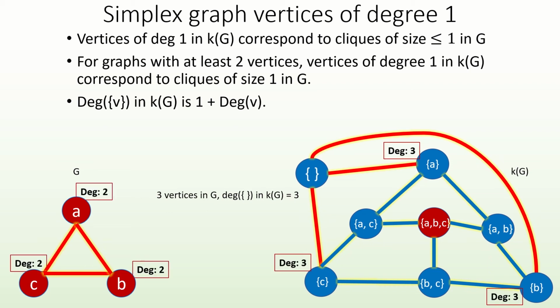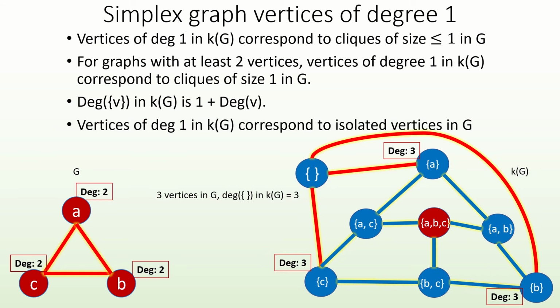So if a vertex V in the original graph has degree at least 1, the vertex corresponding to one clique V will have degree at least 2. Finally, this lets us say that the vertices of degree 1 in the simplex graph correspond to isolated vertices in the original graph, provided that graph has at least two vertices.